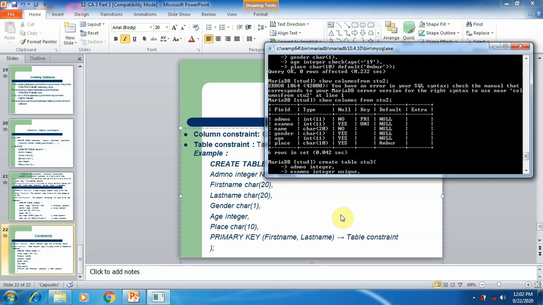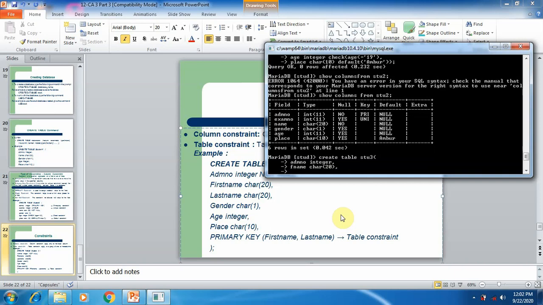First column is admission number. The second column is first name. So I'm simply using F name. Data type is character 20. Remove the constraint for a specific column because we are using table constraint.